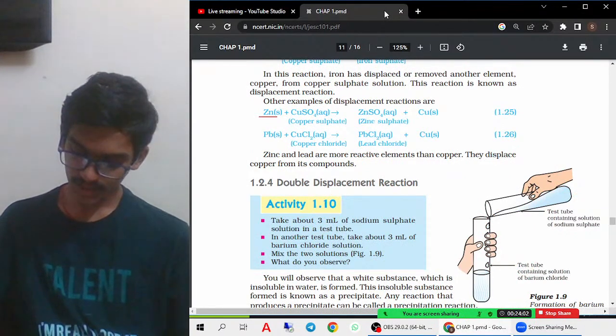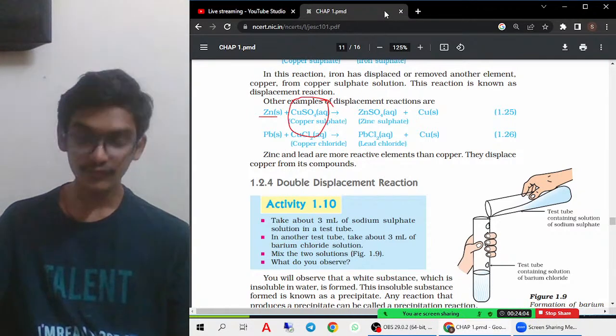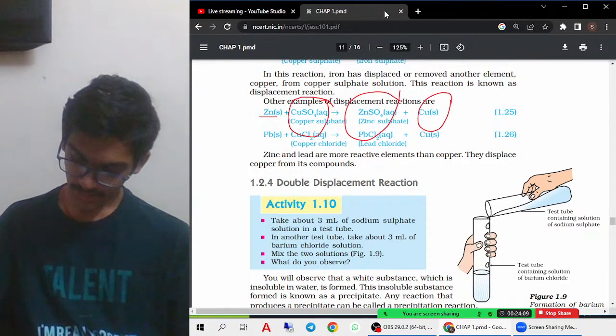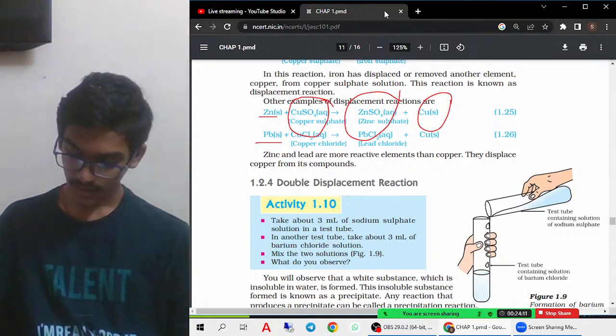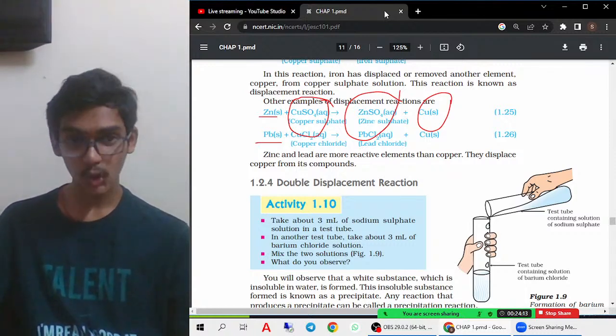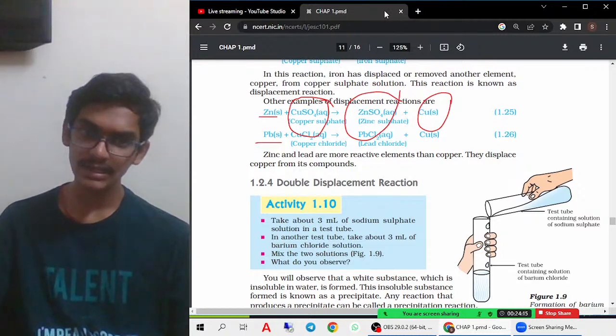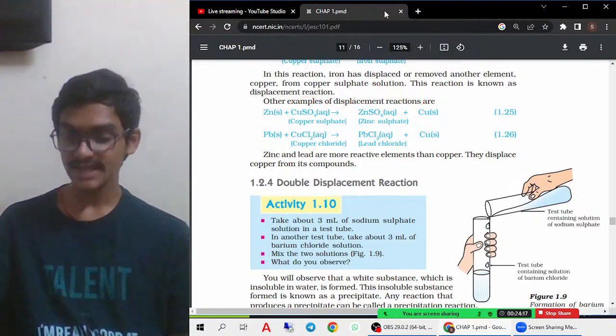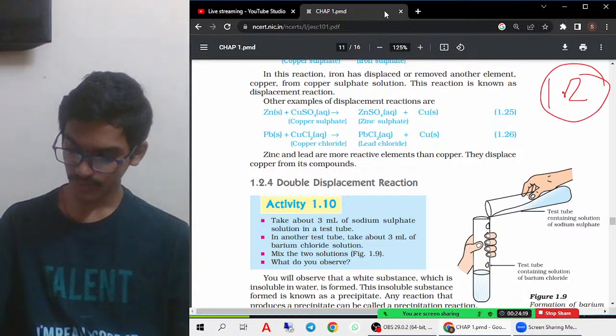Similarly, zinc reacts with copper sulfate to form zinc sulfate and copper. And Pb, that is lead, also reacts with copper chloride in order to form lead chloride and copper.